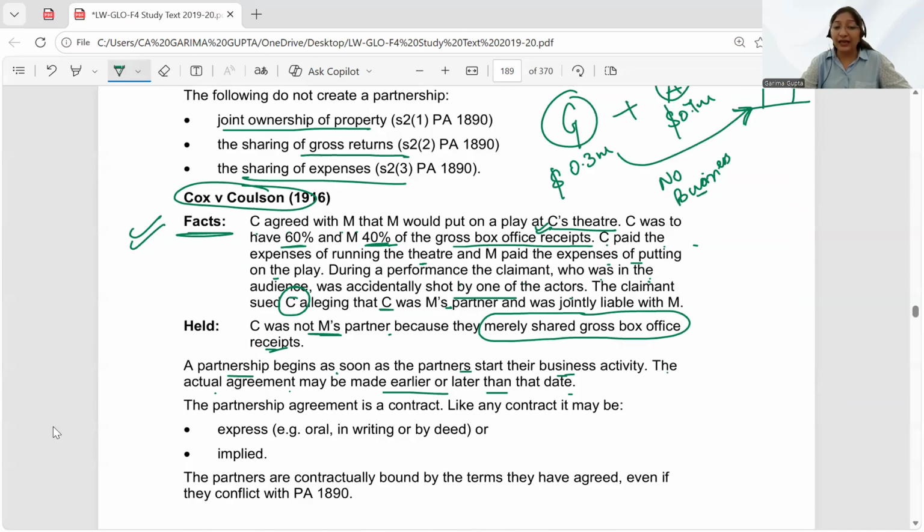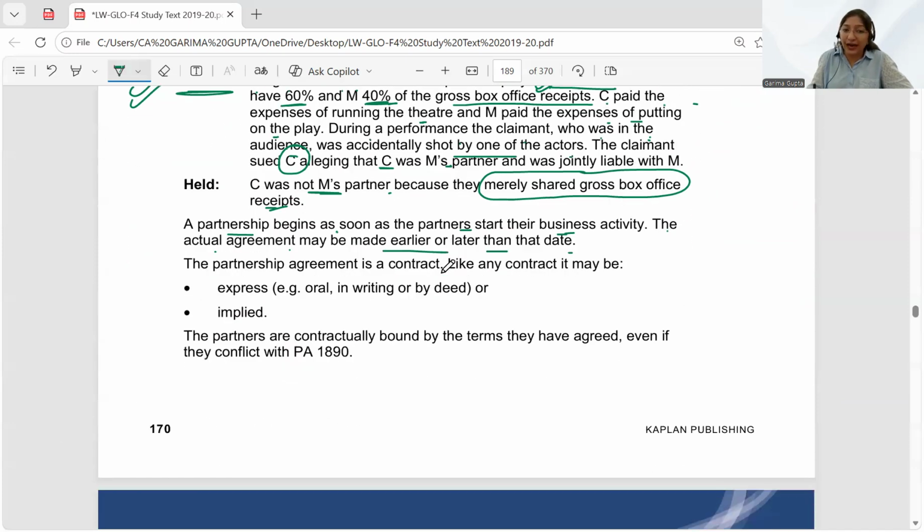The partnership agreement is actually a contract. Like any contract, it can be expressed. For example, it could be in oral form, it could be in written form, it could be in the form of a deed, or it could be implied as well. Implied means it could be understood from the actions of the parties. So the partnership could be either expressed or implied.